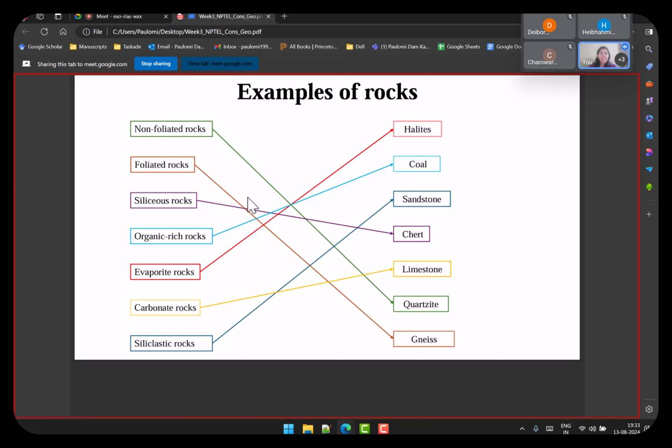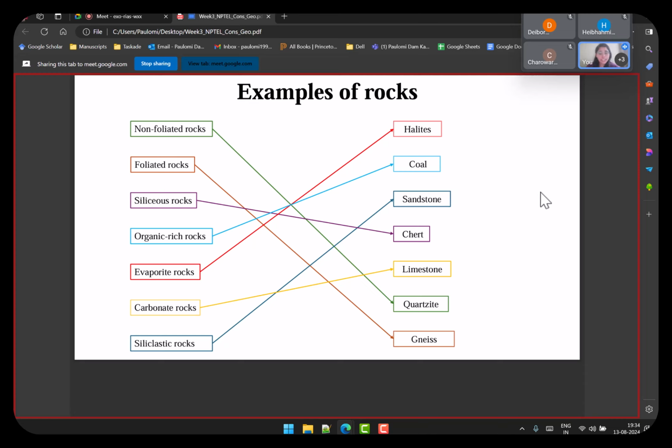Let's work through the others as well. So non-foliated rocks are the quartzite, foliated are gneiss, siliceous are chert, and we had also read one more siliceous in the previous slide. Right. Then you have siliclastic, that is sandstone. Evaporite is halite. We had done this also in the previous slide. And carbonate is limestone, which is also a very common rock that we keep coming across. So some of these are common names that are easier to guess. Some of them are quite very descriptive and very particular, but I just wanted an exercise where you can try and relate this.